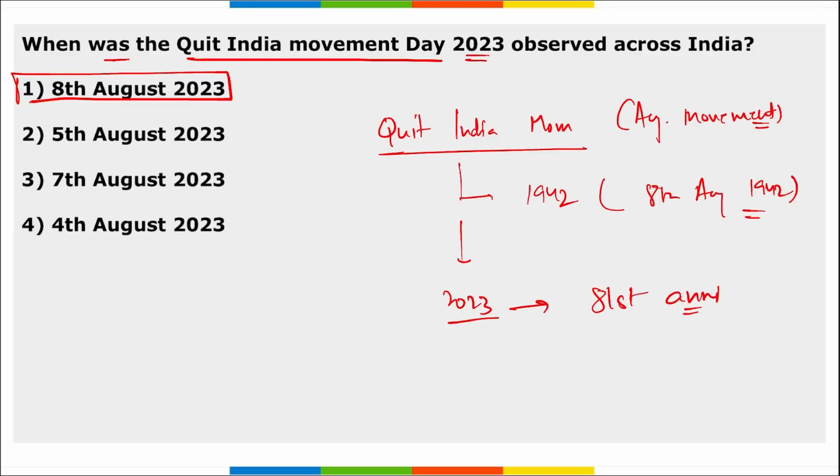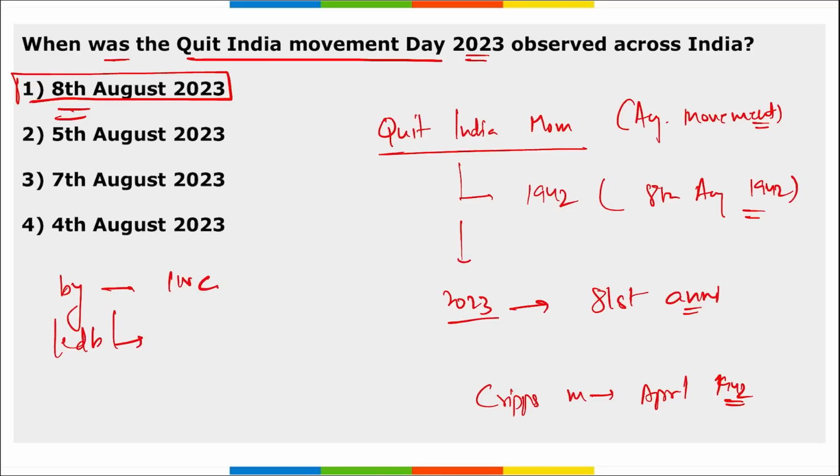Correct? And it was a mass civil disobedience campaign basically demanding India's independence from British rule. This Quit India Movement was the result of the failure of the Cripps Mission in April 1942, and then on 8th of August the Quit India Movement was launched. This was launched by which party? It was launched by the Indian National Congress, and it was led by Mohandas Karamchand Gandhi, or Mahatma Gandhi ji. Correct. So remember, it is on 8th of August that we observe the Quit India Movement.